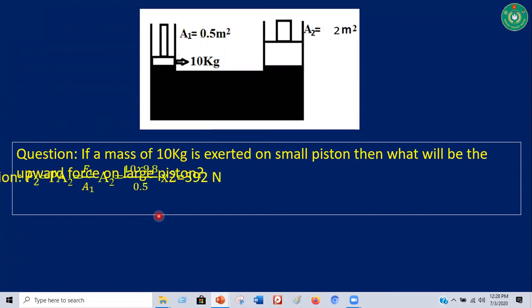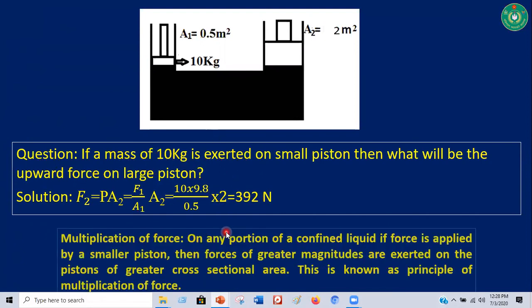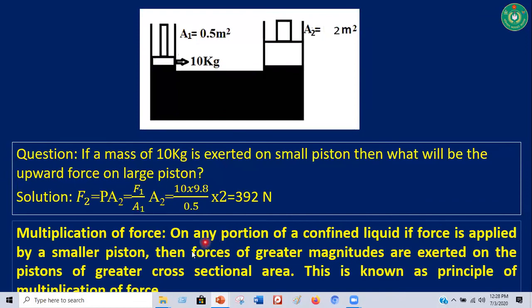By using Pascal's law, we can write F2 is equal to PA2 is equal to F1 over A1 into A2. After putting this value, we are getting this amount of force, and this is 392, and it is much greater than that of F1. So here we can see the multiplication of force.